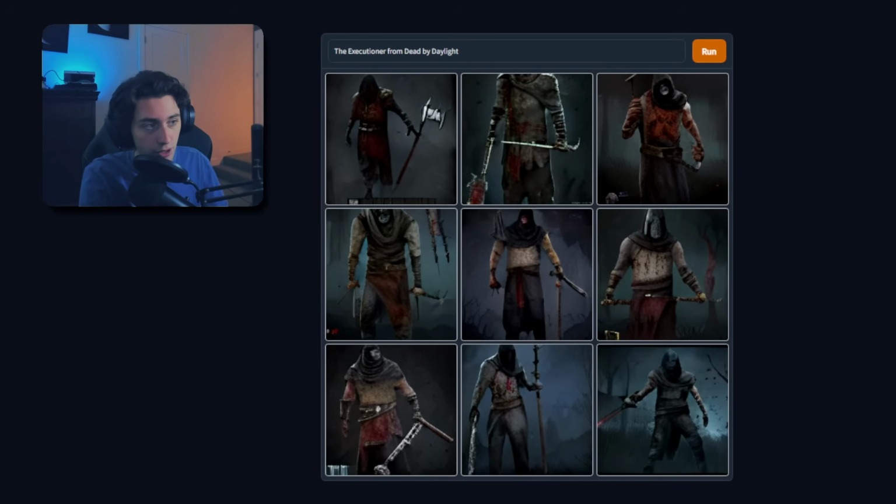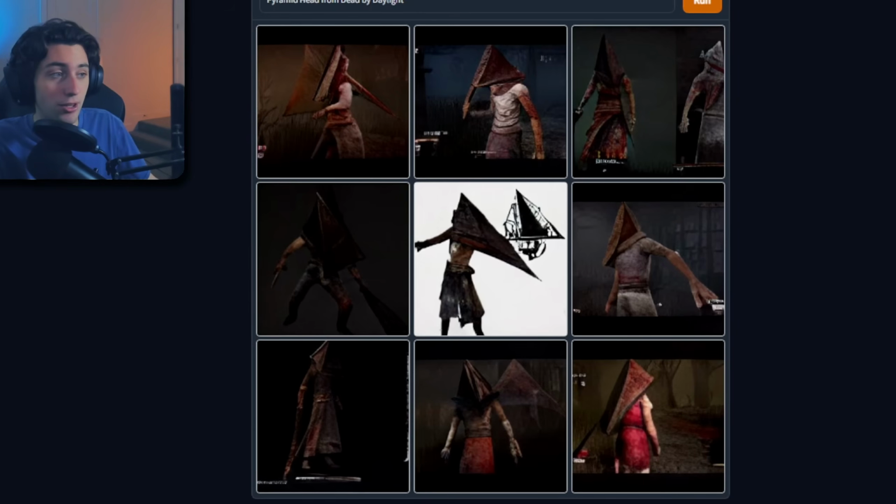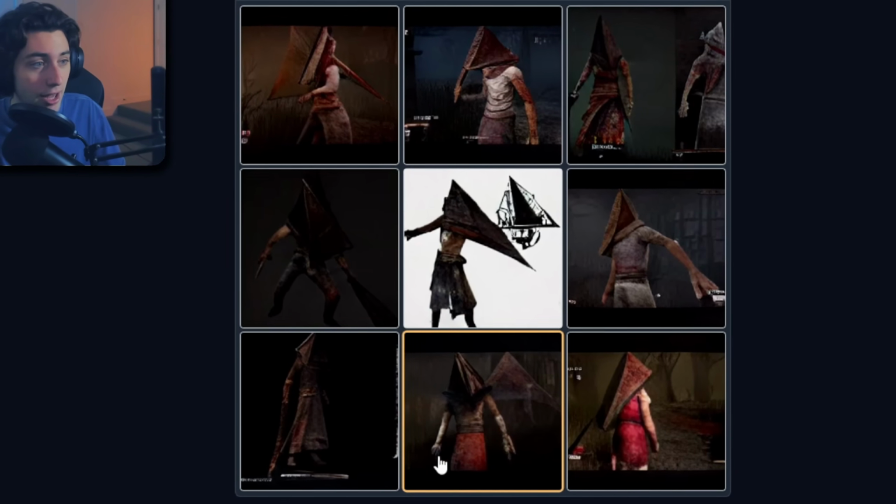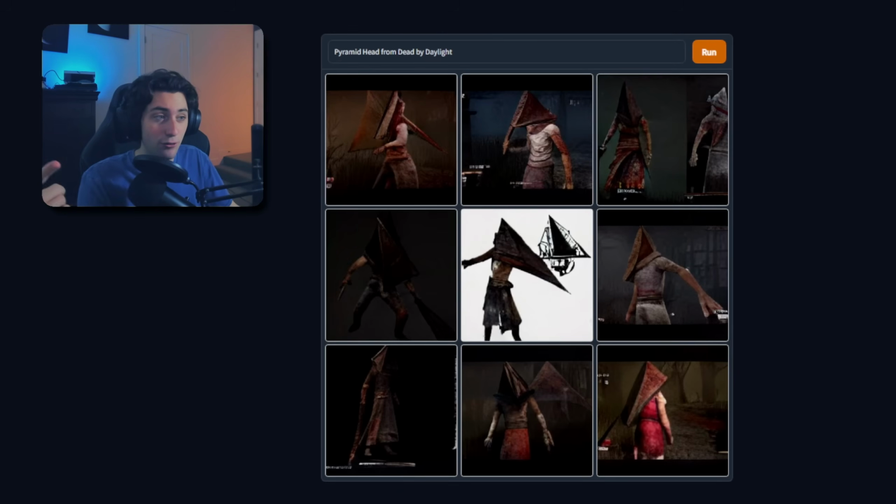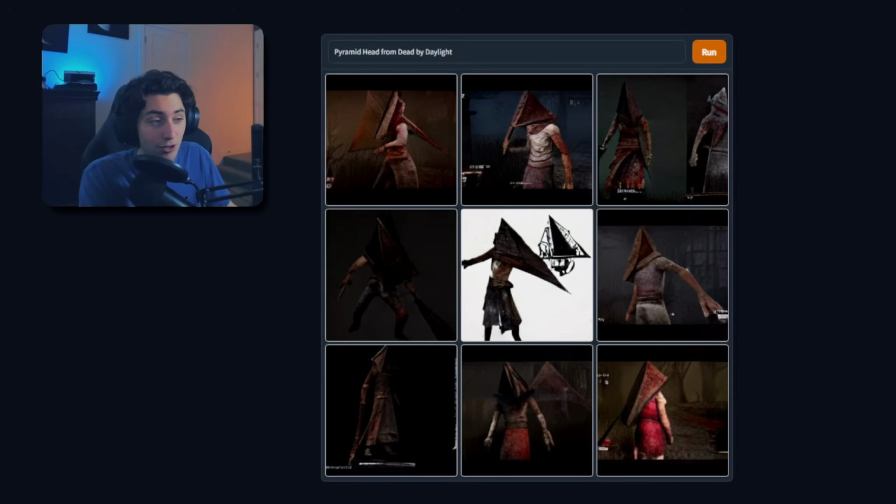Let's see the Pyramid Head one though. Okay, pretty accurate. I'm not gonna lie. I mean, there's not much to say about this. It just looks like Pyramid Head. That one's really long for some reason. I'm gonna give the Executioner one 5 out of 10 because it didn't really take the actual Executioner from DBD, which, you know, it's whatever. Robots can't all be smart, but this one's also pretty accurate. So I'll give this a 7 out of 10 for accuracy.